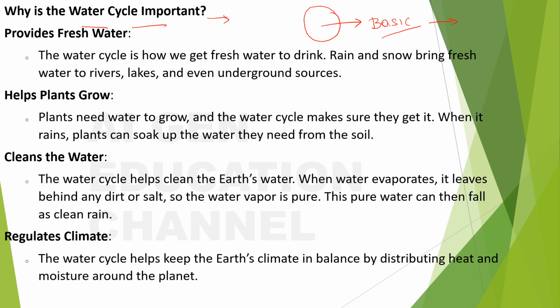Okay, so please keep it in your mind, understand the processes whatever I have said: evaporation, condensation, precipitation, right? In the condensation itself you will have cloud formation too, okay? And then again surface runoff. I forgot to mention transpiration, right?